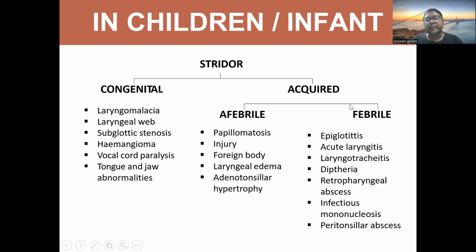Or it can be acquired. So congenital is as follows: laryngomalacia, laryngeal web, subglottic stenosis, hemangioma, vocal cord paralysis, tongue and jaw abnormalities. Acquired can be afebrile or febrile, where febrile are generally associated with infection, in which the patient will manifest a fever. So it can be epiglottitis, acute laryngitis, laryngotracheitis, diphtheria, retropharyngeal abscess, infectious mononucleosis, peritonsillar abscess. Afebrile can be papillomatosis, injury, foreign body, laryngeal edema, adenotonsillar hypertrophy.